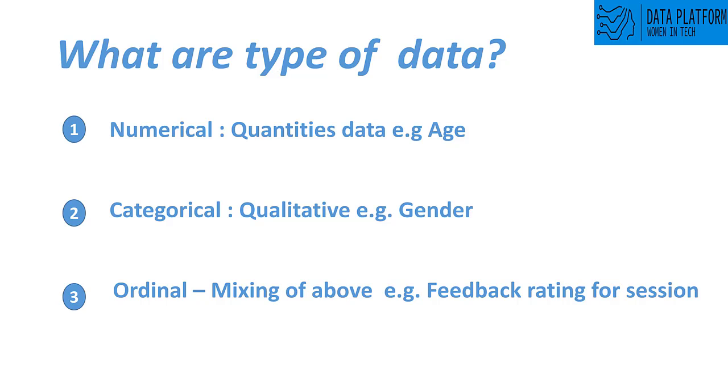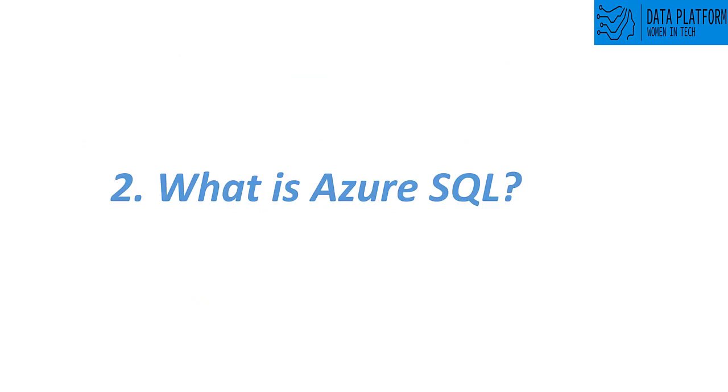Generally, we need these three data types in our data science process, and sometimes we convert them into a number. For example, gender is male and female. When we do a process in data science, we say one is male and zero is female, or vice versa. So instead of string format, it is in number format. So these are the types. Let's move on to the next one, which is what is Azure SQL Server.